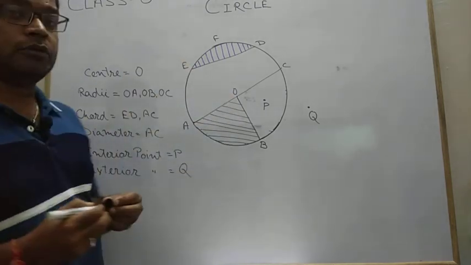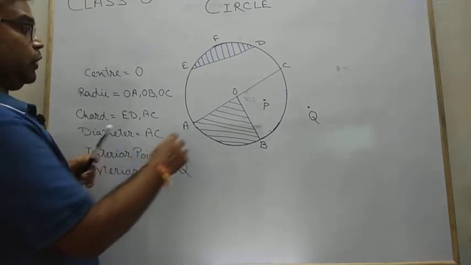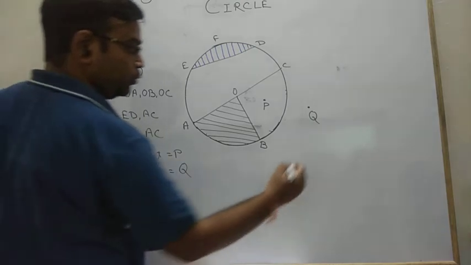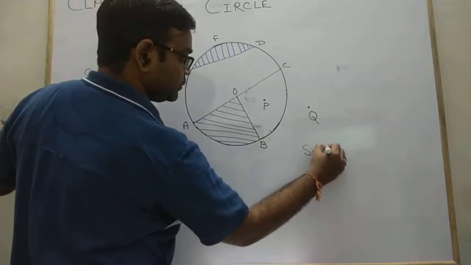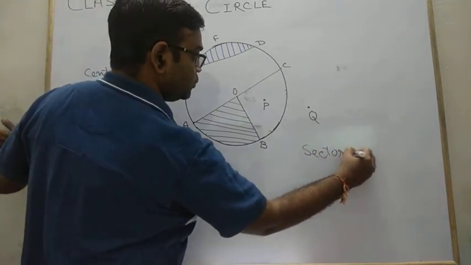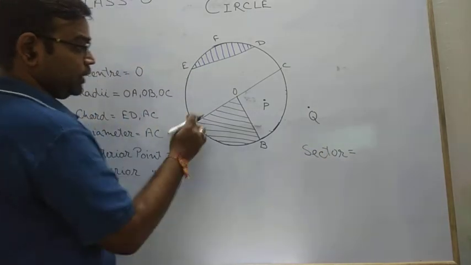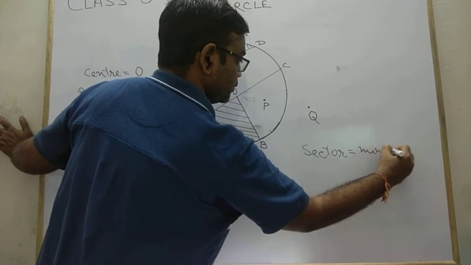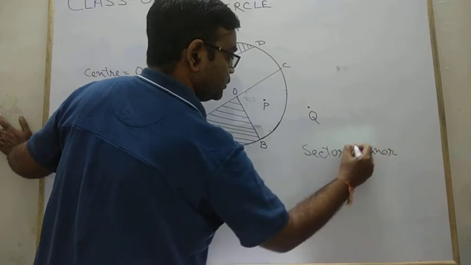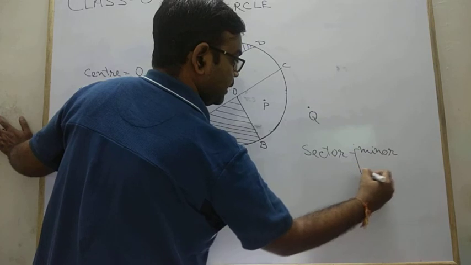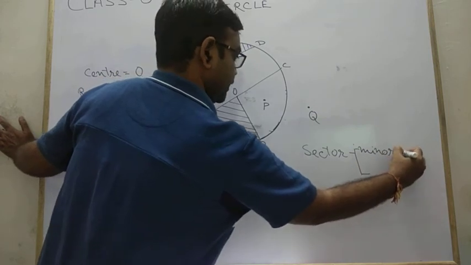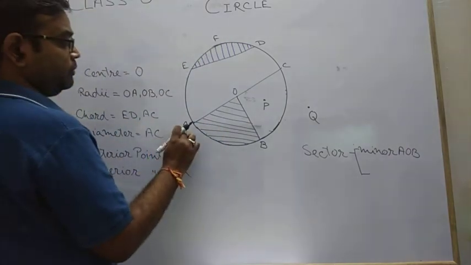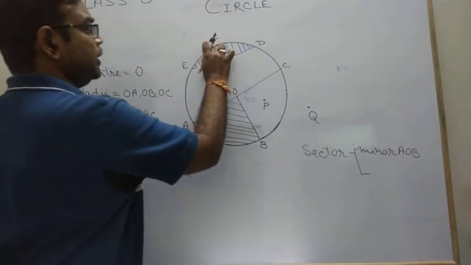Then about sector and segment, I am writing over here, AOB is a sector, but as we know there are two sectors, major and minor. So AOB is your minor sector. There are two sectors, major and minor. So minor is your again AOB, and if we consider major, we choose any one point in between of the arc.